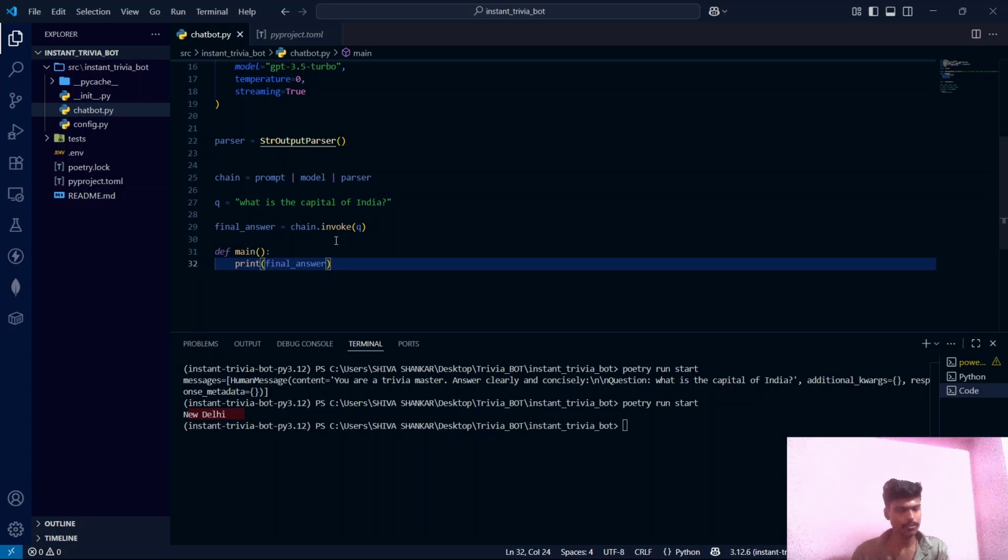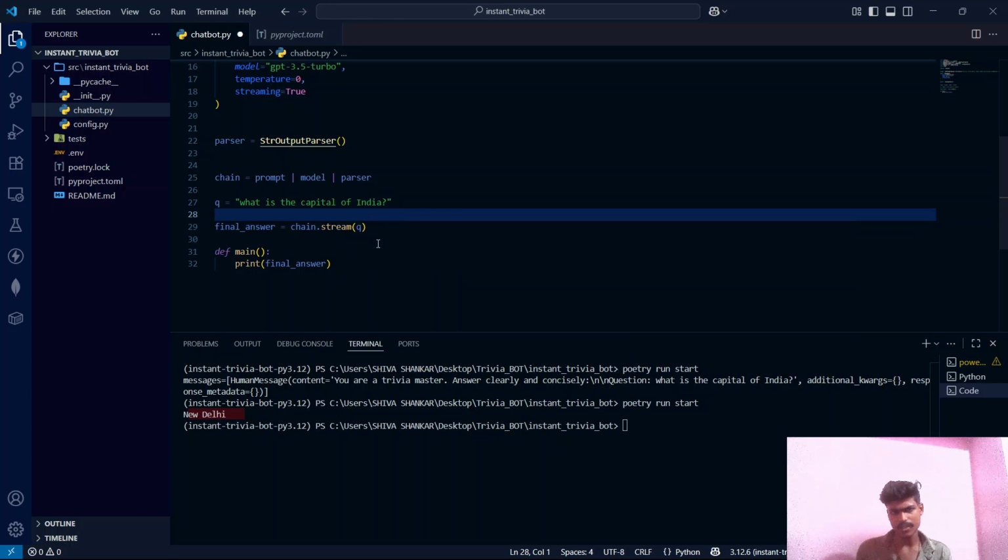We are doing this project specifically to understand a method called stream. Both the invoke and stream, both of their aim is to give the answer, guys, but both of them act in a different way. The chain.invoke will give you the whole answer at once. It is suitable if you don't care about the user experience. And the chain.stream method will feed you the tokens as they are generated, just like the subtitles in Netflix. As the actor speaks, the subtitles will be generated. In the same way, this stream method also gives you token by token inside the terminal.